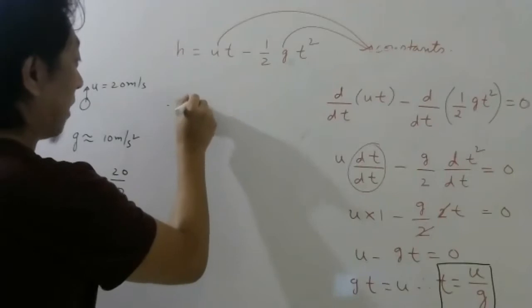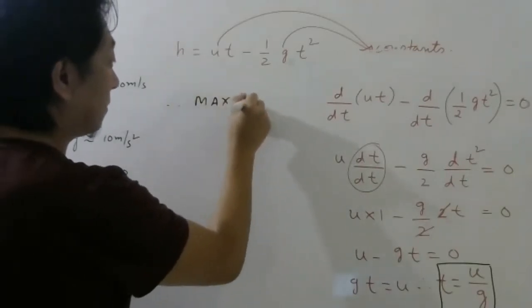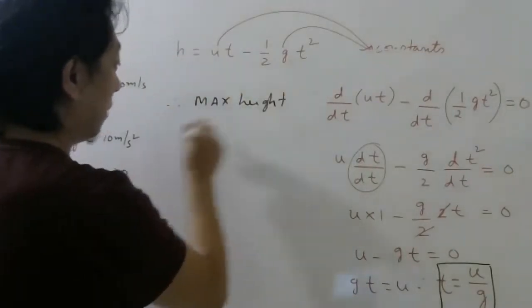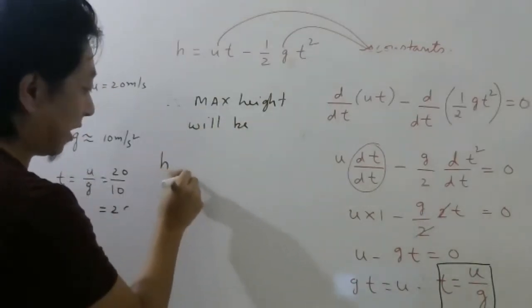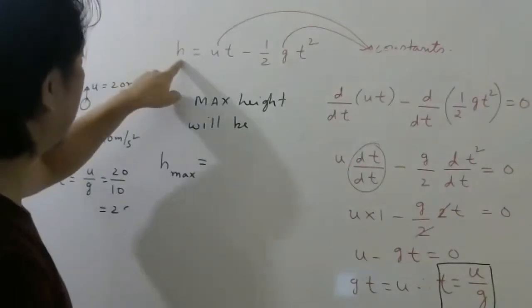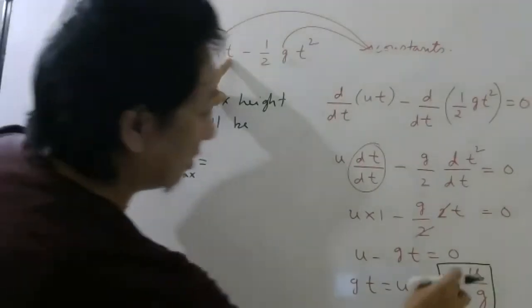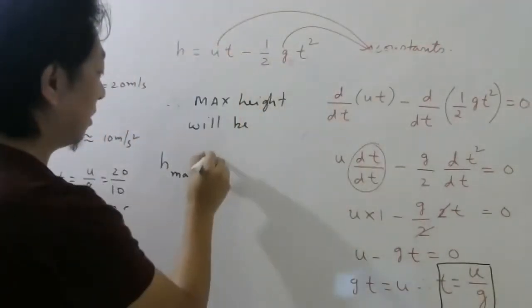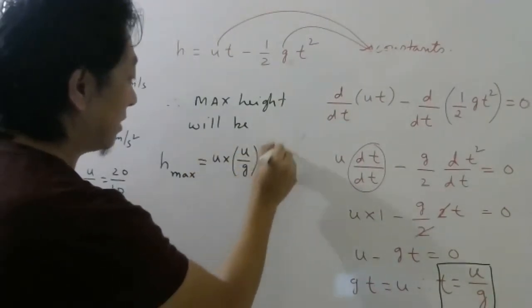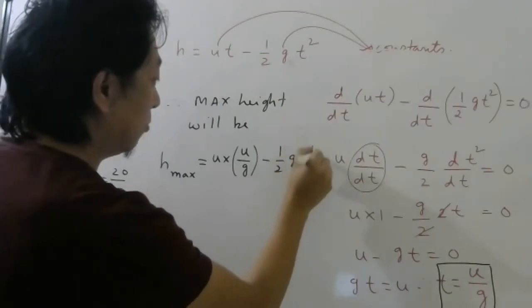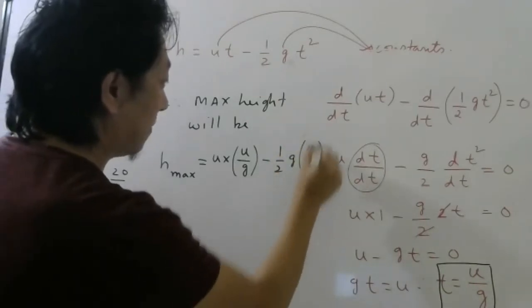Therefore, h maximum, let us write. The height is maximum when time is u by g. Substitute: u into u by g minus half g into u by g whole square.